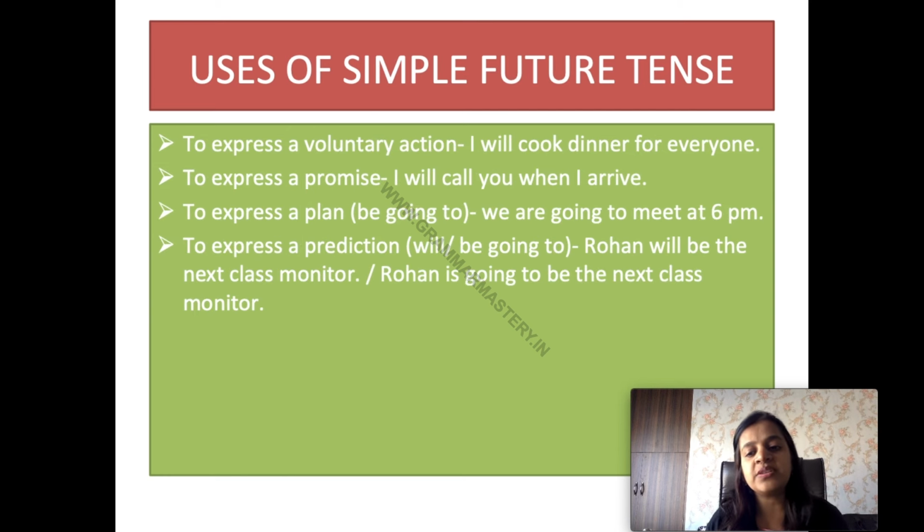What are the uses of simple future tense? First, to express a voluntary action. जब आप खुद कुछ करने की इच्छा जाहिर करते हैं, for that we use simple future tense. For example, I'll cook dinner for everyone. आज सबके लिए मैं डिनर बनाऊंगी. So you have taken the responsibility yourself to express a voluntary action.